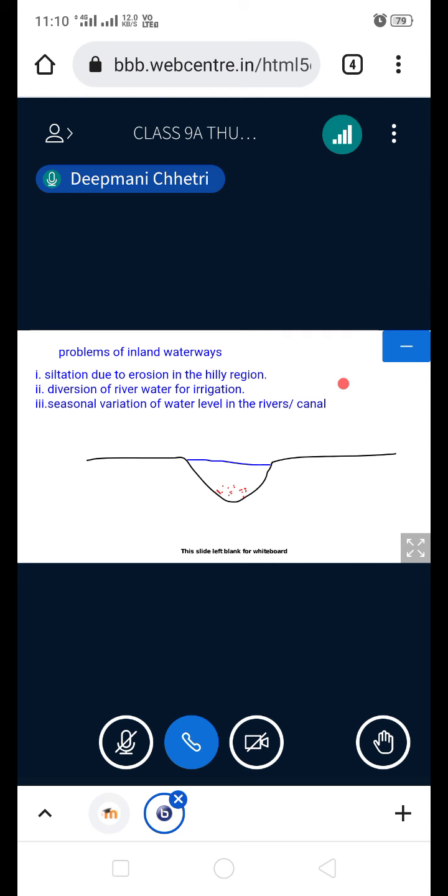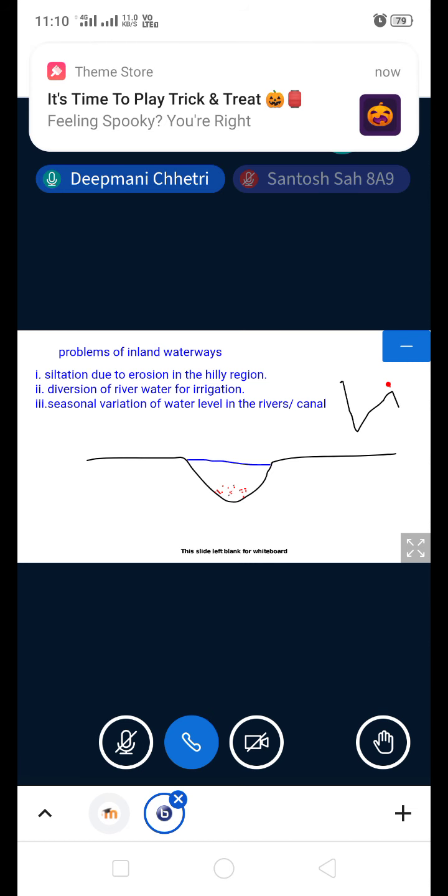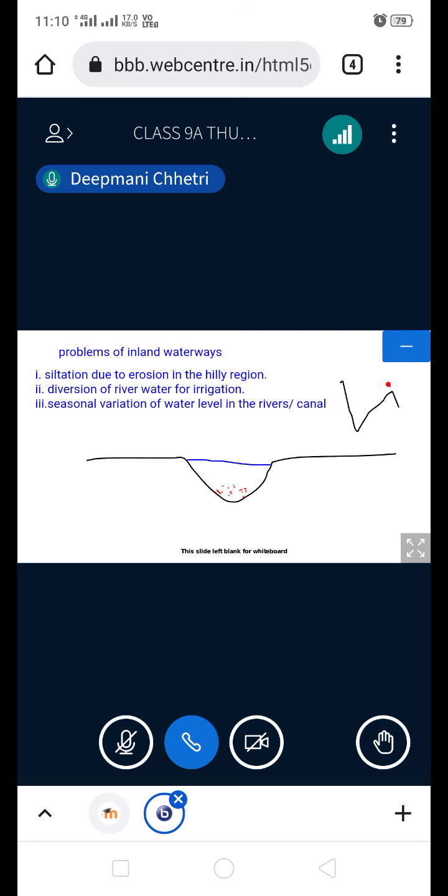Now if you have a look at the map of India, where is Kolkata located? Kolkata is located right here at this particular point. Can you see the red dot? Yes, sir. This is Kolkata. Now which river is flowing through this area? All of you know? When you go to Kolkata, you get to see a bridge on top of that. Which river is that?